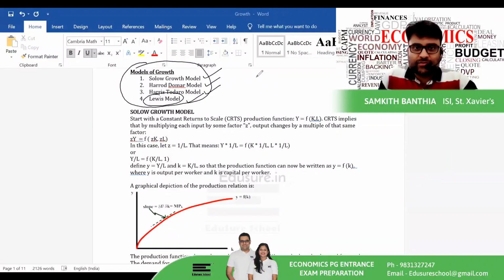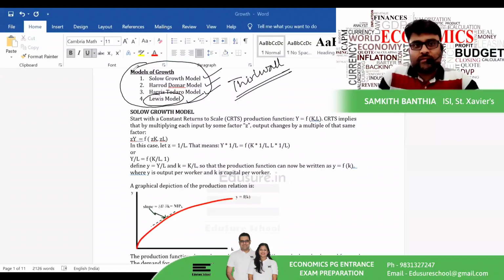You may study these from any development economics book. I can also recommend Thirlwall if you want to study from there. You can also find a lot of material for these models on YouTube. That is also a very good resource in order to cover these models.